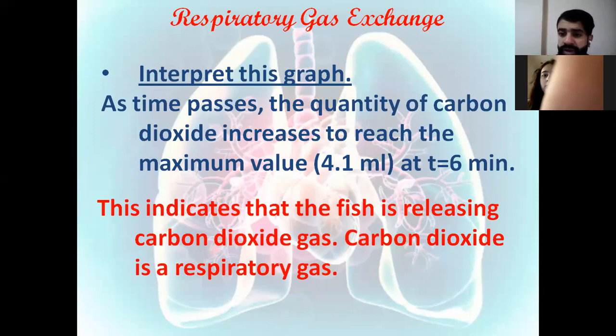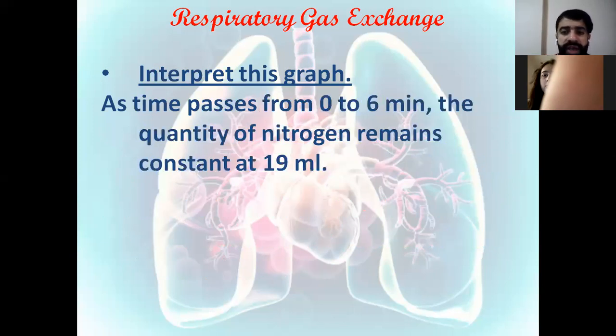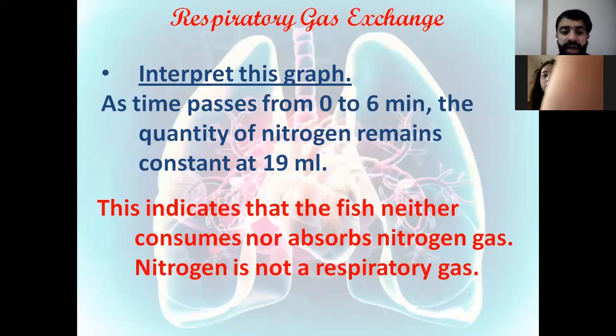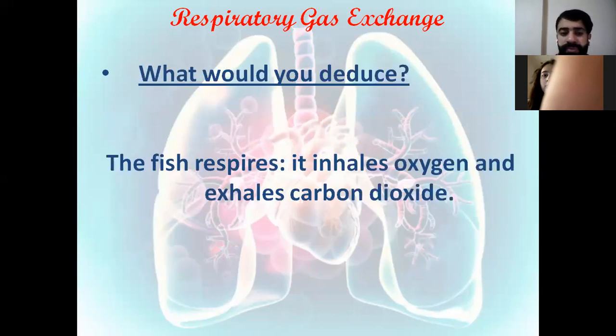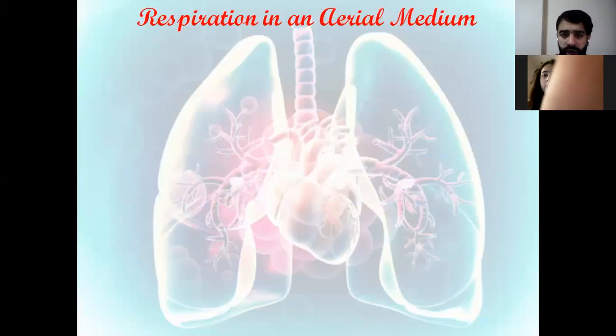So this is a respiratory gas, whereas the nitrogen gas remains constant at 19. From now on, you have to use the word constant, and don't say it remains the same or it stays the same. This indicates the fish neither absorbs nor releases the nitrogen gas, so it's not a respiratory gas. What can we deduce? We can deduce that the fish respires, meaning that it consumes the oxygen, and exhales and releases carbon dioxide.